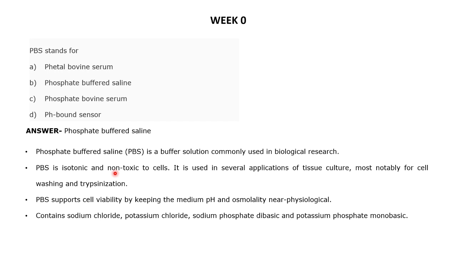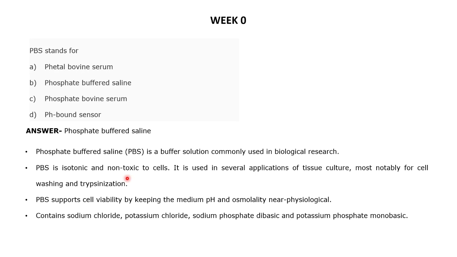So we need to first find a buffer that does not cause all these problems. PBS is isotonic as well as non-toxic to cells. That is why it is used as a buffer in tissue culture, and also in washing as well as trypsinization. Trypsinization is where you separate the individual cells from the cell culture, so you can put them in a culture plate which contains an extracellular matrix and leave it in an incubator to grow.